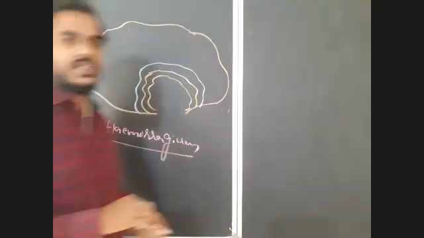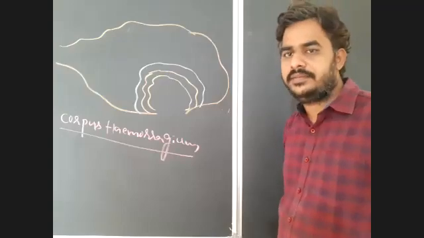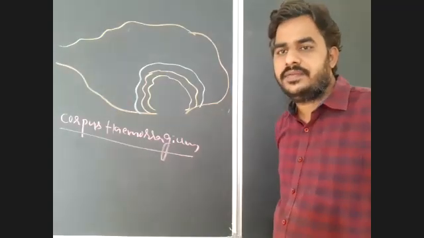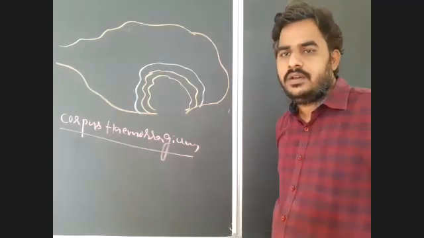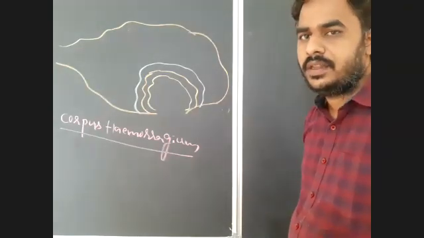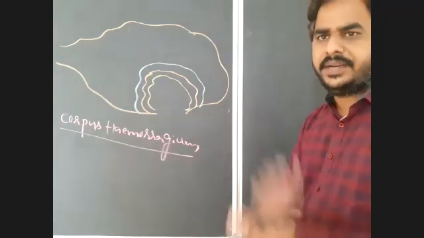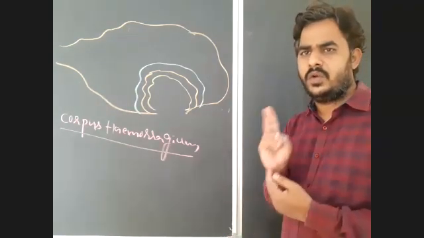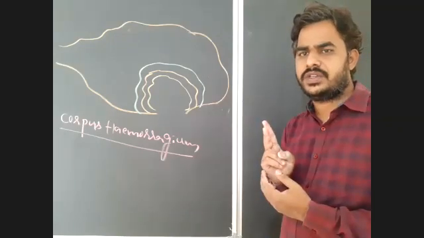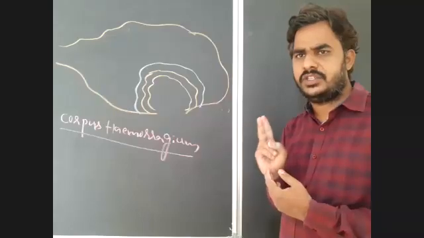What is corpus hemorrhagicum? Write down now. Already I repeated many times, there are two resting phases in oogenesis. First in meiosis 1, another one in meiosis 2.